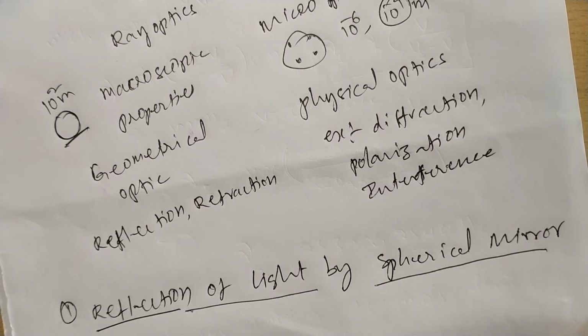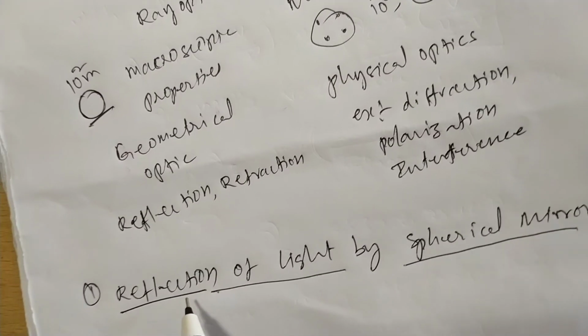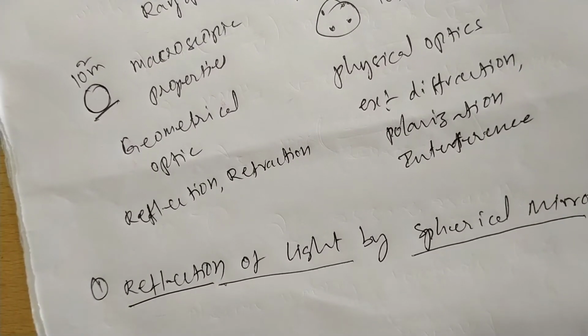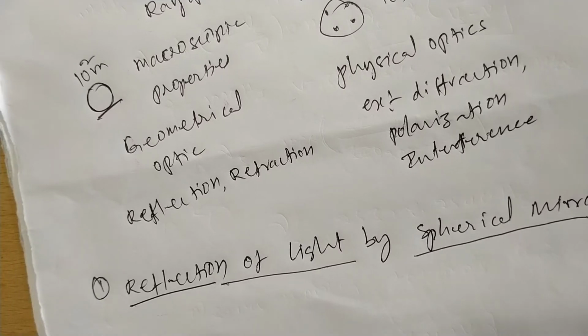Going to this, what is reflection? Reflection is a bending of light.